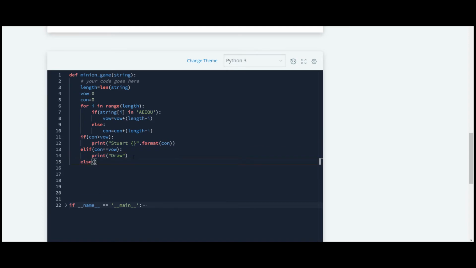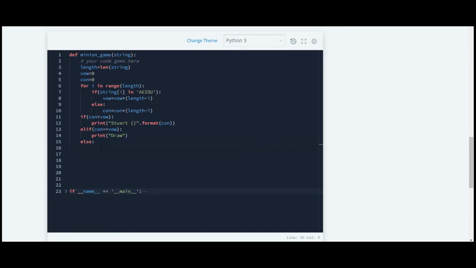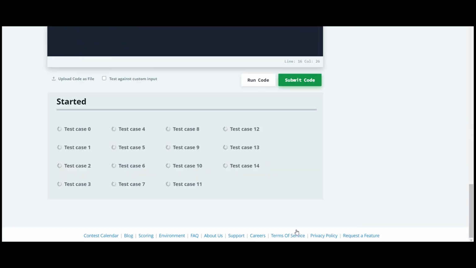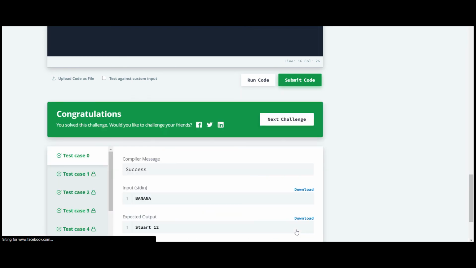Else, if Stuart is not the winner, then Kevin will be the winner. Now we'll submit the code and we'll check. The code is working.